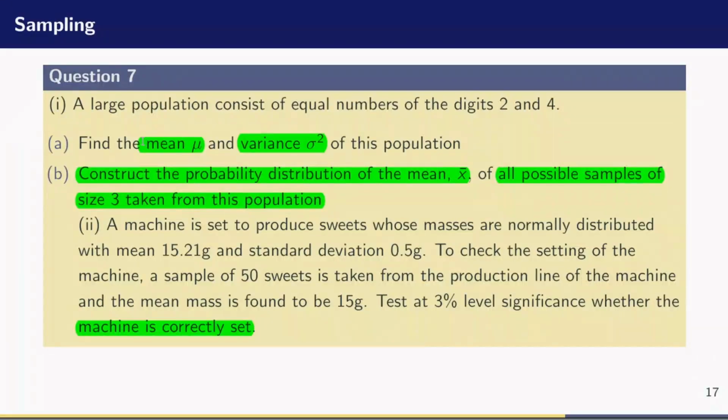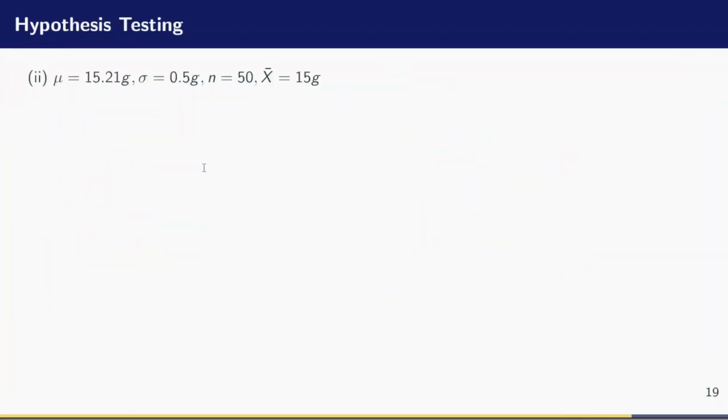So now that I know that it's a two-tailed test, I know that the mean is 15.21 grams, the standard deviation is 0.5 grams, and the sample is of size 50. And I'm testing at 3% level of significance if the machine is set correctly when the mean mass is found to be 15 grams. All right, let us go to the question and now approach it. This is the mean, 15.21 grams. The standard deviation, 0.5 grams. The sample size, 50, and now the mean which I want to test is 15 grams.